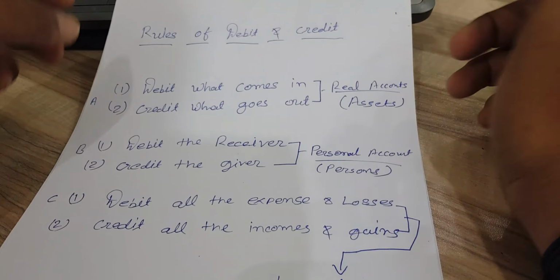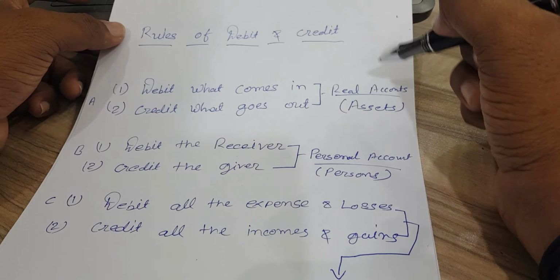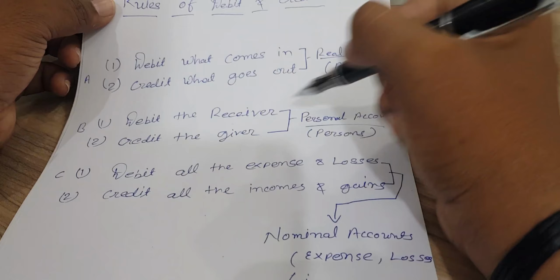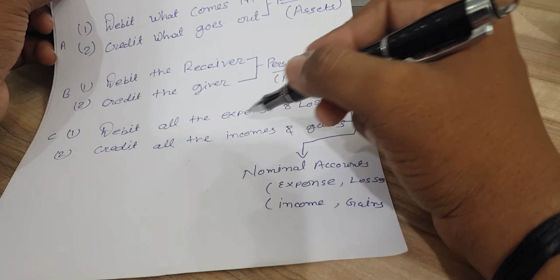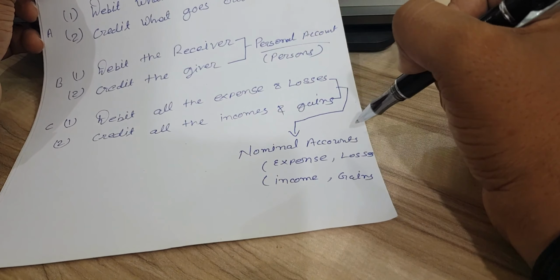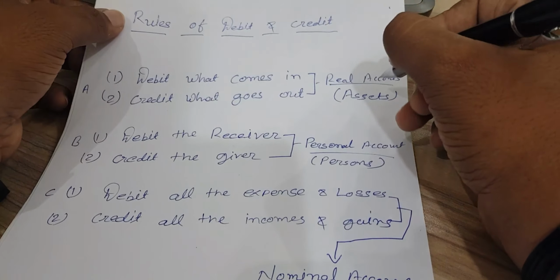So this rule applies to real accounts, this rule applies to personal accounts, and this rule will apply to nominal accounts. What do we mean by real accounts?